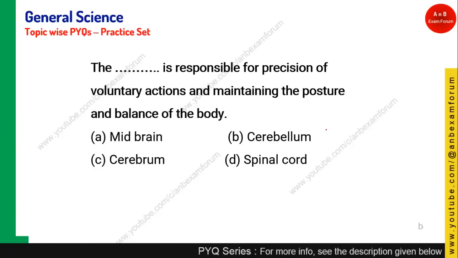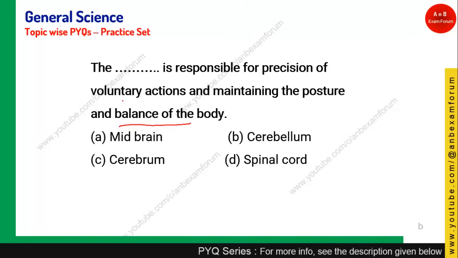the blank is responsible for precision of voluntary action and maintaining posture and balance of the body. Just now I told you, you have to be very thorough in this cerebrum and cerebellum confusion. Whenever there is the word precision, okay, it is cerebellum which is responsible for voluntary action. Suppose cerebellum is not given, only voluntary action, then your answer should be cerebrum.